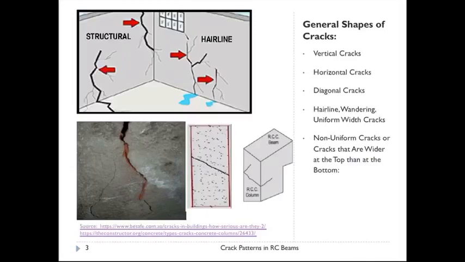The next type is non-uniform cracks, which are wider at the top than at the bottom, as you can see in the bottom figure. They are usually caused by differential settling, and if these cracks are still propagating and widening, this can mean that the settling is still ongoing and the house may be in need of urgent repair. So these are the general shapes of cracks, and I have given you a general idea of them.